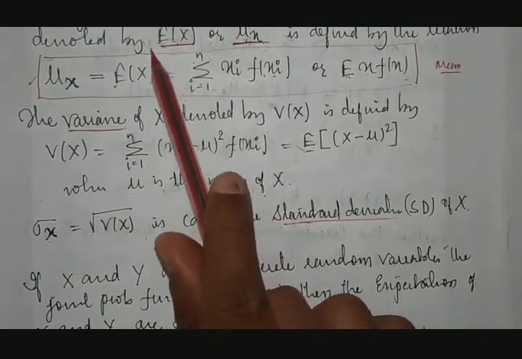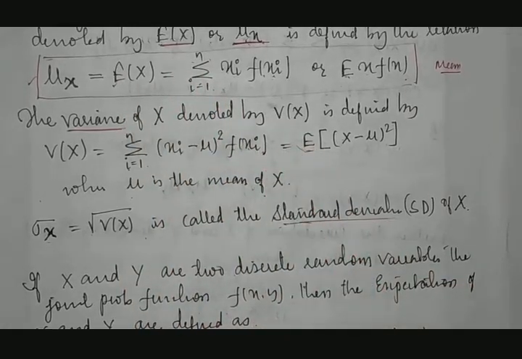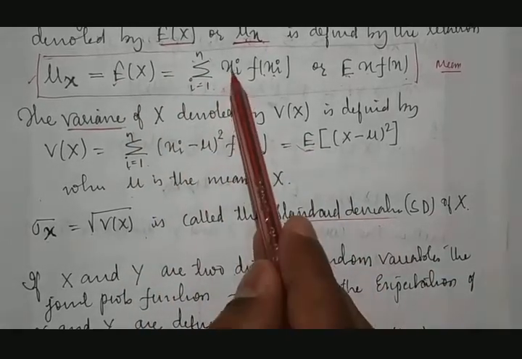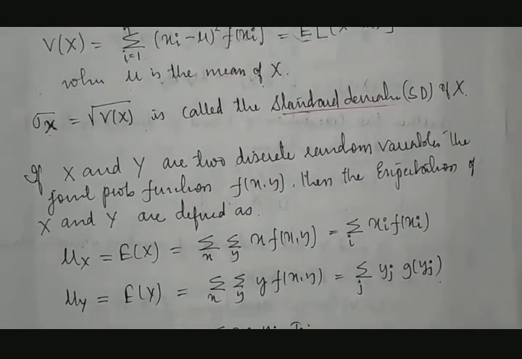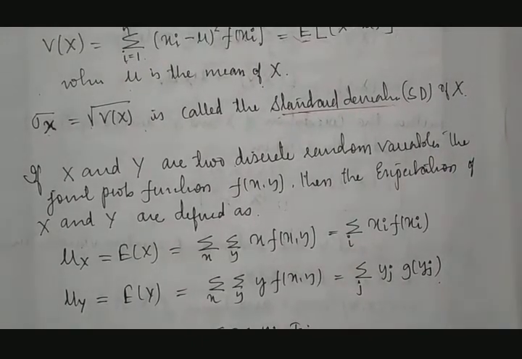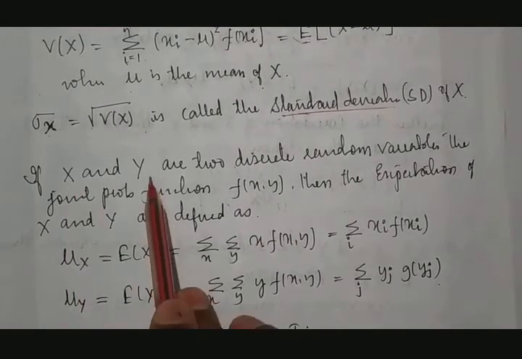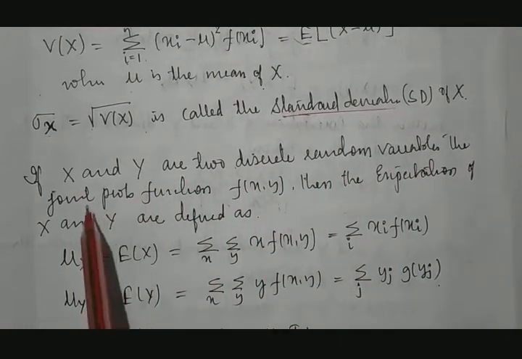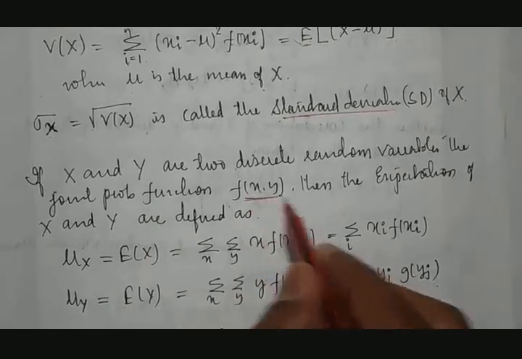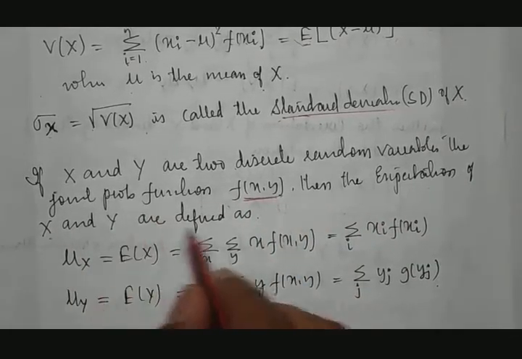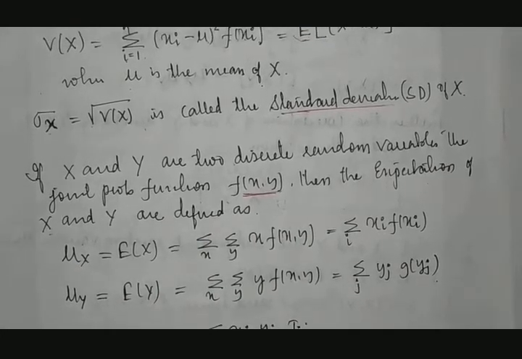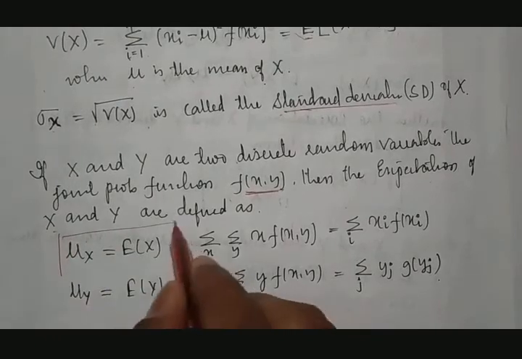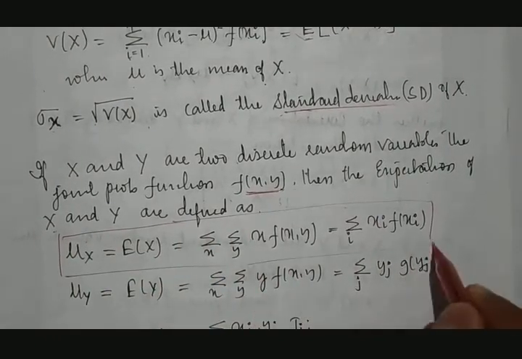If you take y, then E of y will be equal to what? You will get a different result. Instead of x, y will come. Instead of i, j will come. Now we take two variables, because this entire joint probability distribution depends on two variables. If x and y are two discrete random variables with joint probability function f of x y, then the expectation of x and y is defined as follows. First, the expectation with respect to x, that is already discussed.